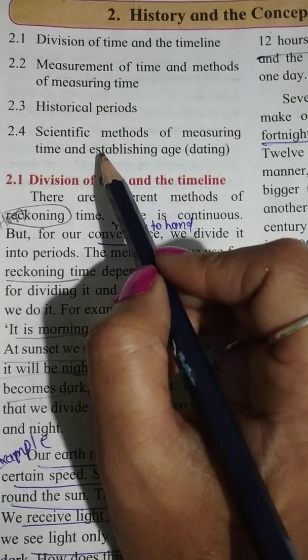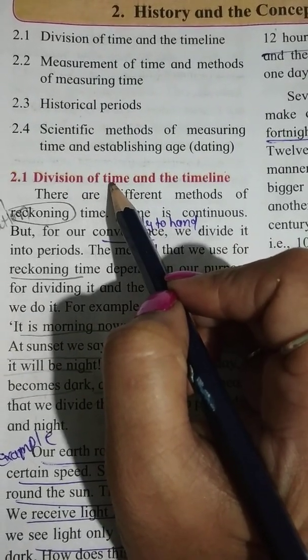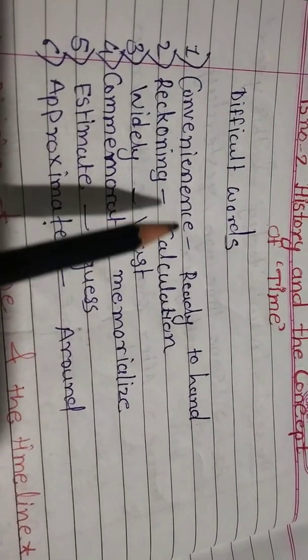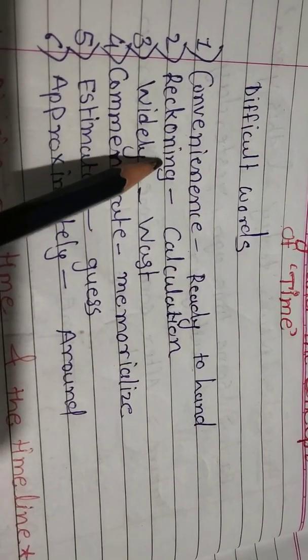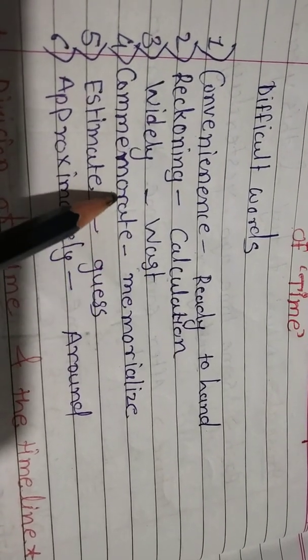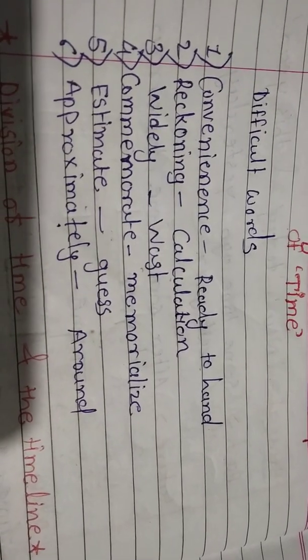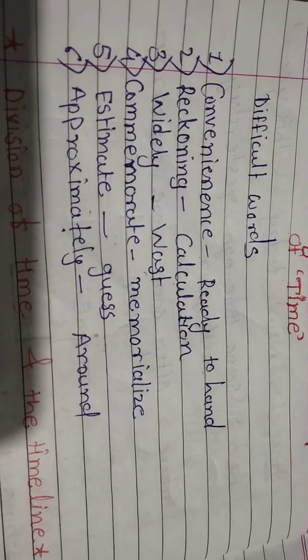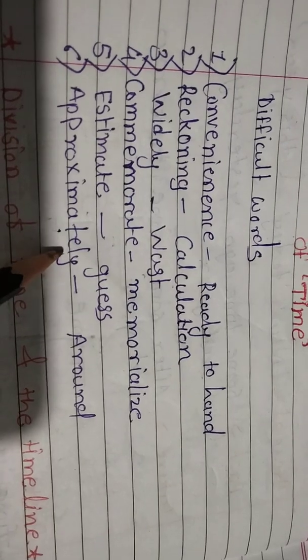So, let's begin from the first topic, division of time and the timeline. Before that, we will see the difficult words of this lesson. Convenience means ready to hand. Reckoning means calculation. Widely means vast. Commemorate means memorialize. Estimate means guess. Approximately means around. Accurate, exactly.